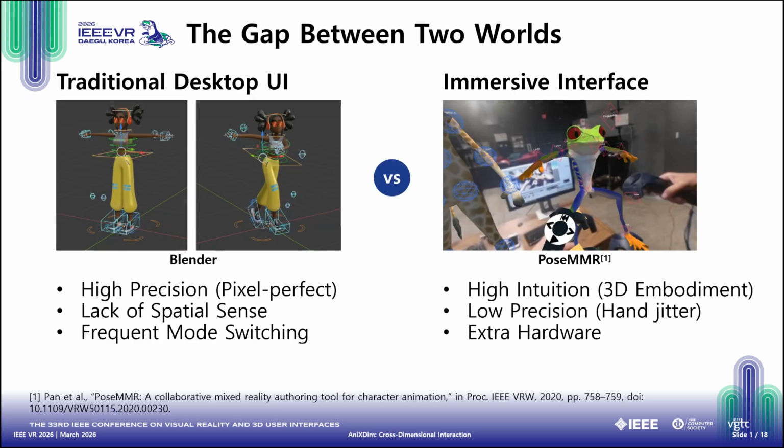Currently, animators are caught between two worlds. On one hand, traditional desktop UI like Maya or Blender offers pixel-perfect precision, but lacks a true sense of spatial embodiment, forcing those frequent mode switches. On the other hand, immersive VR interfaces provide fantastic 3D intuition, but suffer from lower precision due to hand jitter.